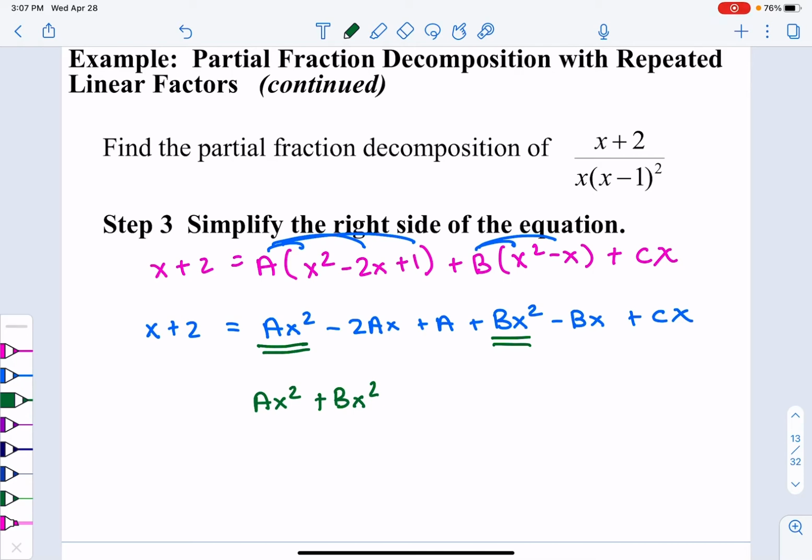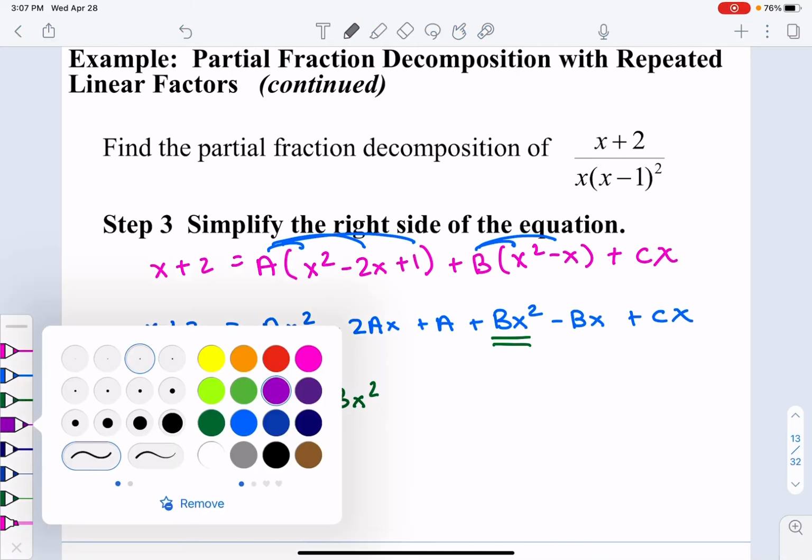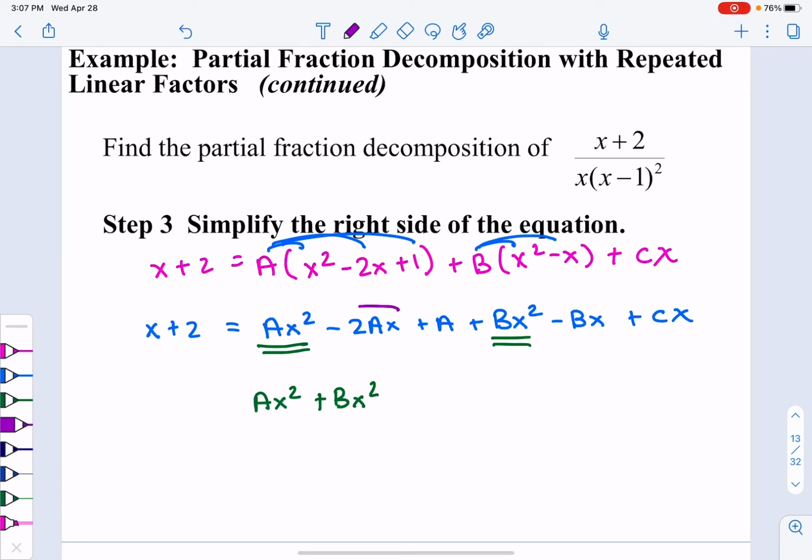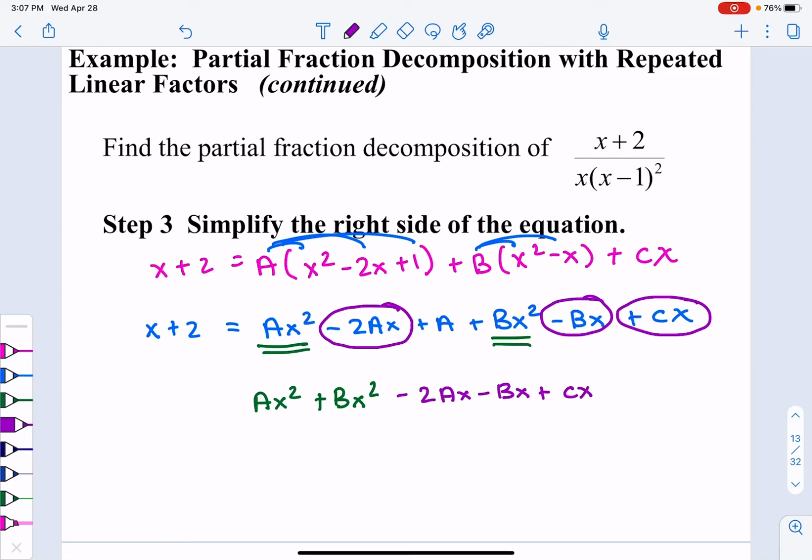Let's see what else we have. We have a minus 2ax, and we have a minus bx, and we have a plus cx. So we have a minus 2ax, a minus bx, and a plus cx. And then we also have this last little guy over here. We have this plus a, and that's just a single a term. It has no x involved, so that's like our constant term.